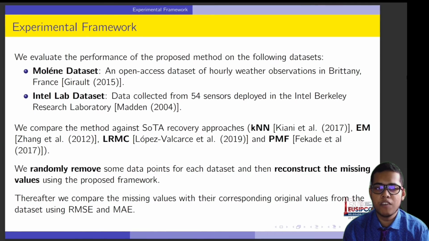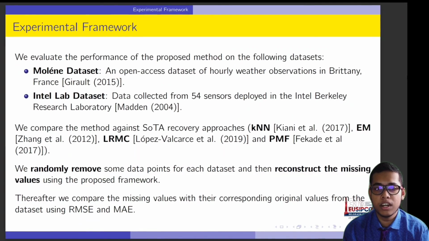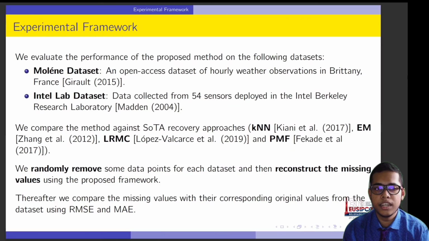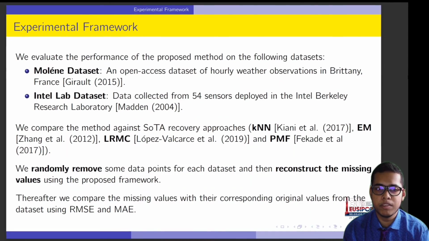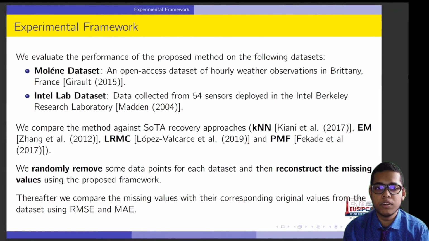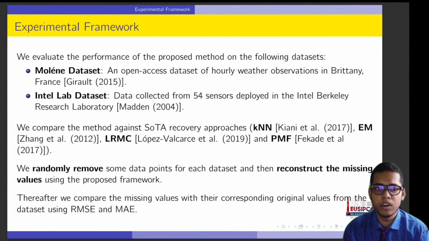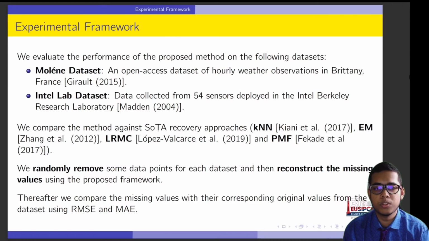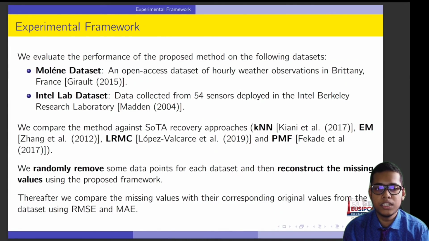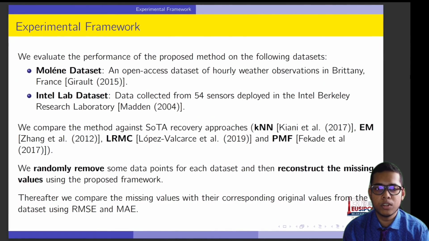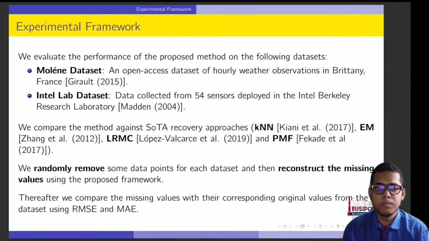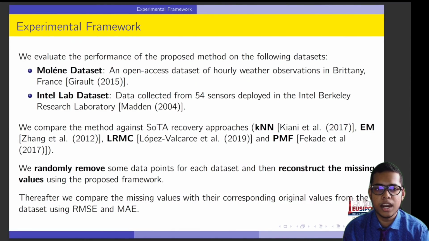We have compared our proposed method against state-of-the-art data recovery approaches like KNN, EM, LMRC, and PMF. In our work, we removed random data points from each of the datasets and then, using our framework, tried reconstructing those missing values. The values thus generated were compared with the corresponding original values using metrics like MAE and RMSE.